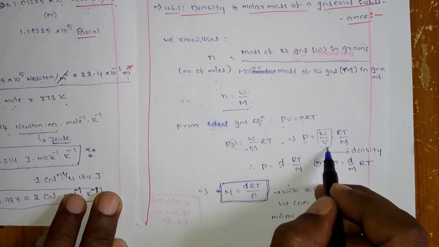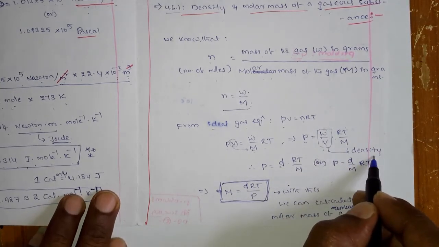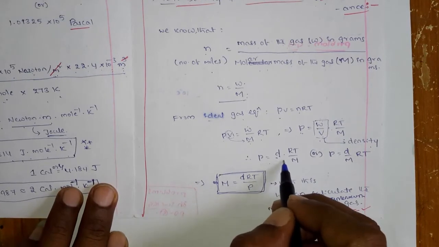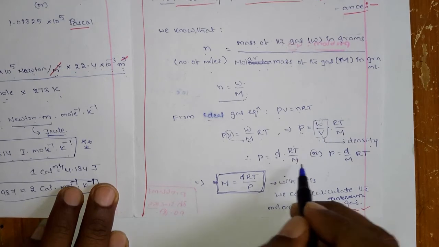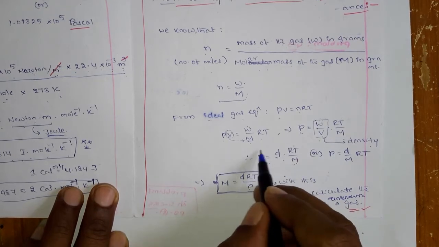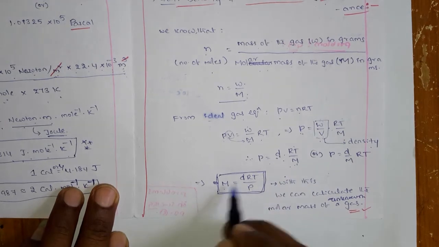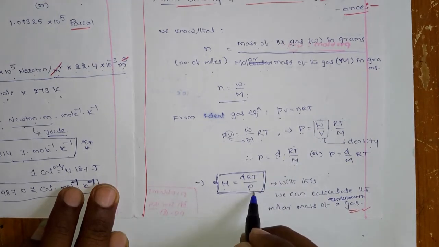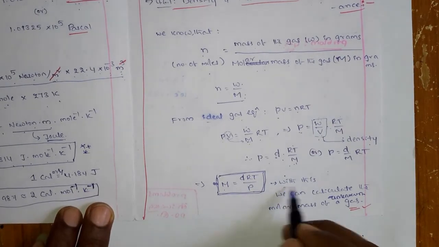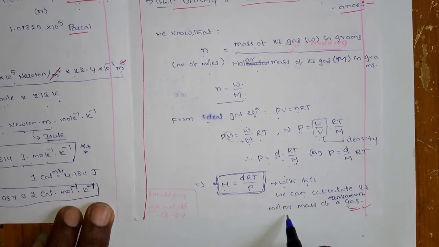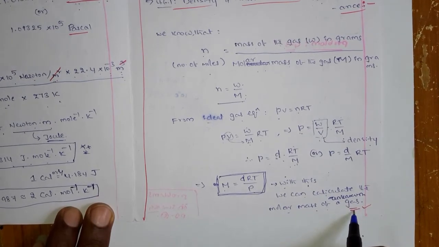So what is W by V? Mass by volume. The mass by volume is nothing but the density, right? So that is P is equal to density into RT by M. Now take this M to the left side and take the pressure to the right side. So that is M is equal to dRT by P. So what is this equation? Very simple. With this we can calculate the molar mass of an unknown gas.